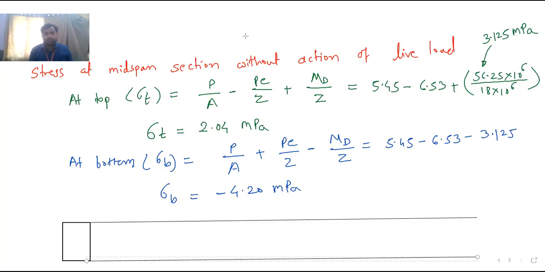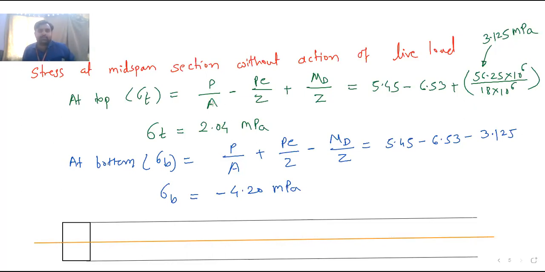Okay. Then the neutral axis. This is the neutral axis. Okay. So now first is the P by A, that is direct stress. So this is your P by A, direct stress, which is always positive. So it is 2.04. This is always positive direct stress.